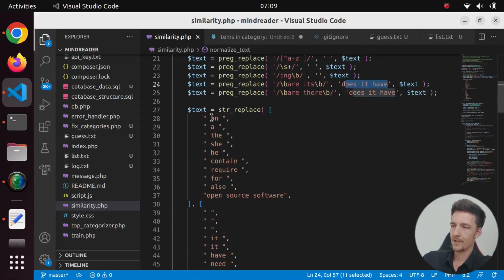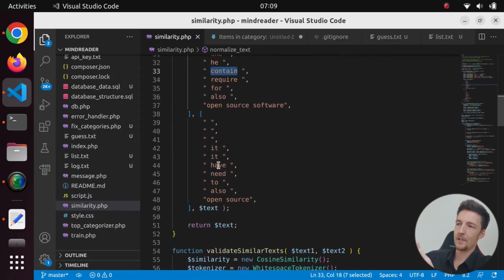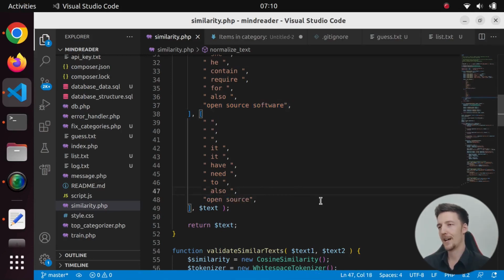And then I removed all the articles, and "she" and "he" will be converted to "it", and "contain" will be converted to "have", "require" to "need", and "for" and "into" to "to". And also I forgot to do anything about this. Maybe I wanted to convert "as well" to "also", but I forgot. And then this one was "open source software" to "open source". Because if you ask, is it open source? It is the same thing as, is it open source software? Now, you could add more things to it, but this seemed to work pretty well.